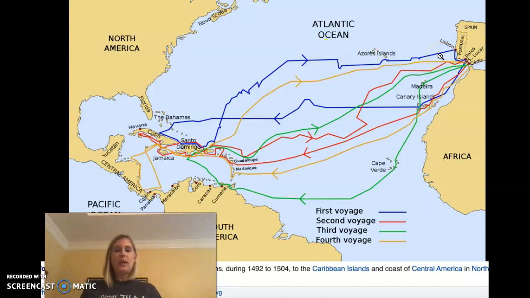Of course, King and Queen, Ferdinand and Isabella, are thrilled with what Columbus is returning with. And you can see with this map, they are going to send him back 3 more times. So he has a total of 4 voyages to the New World. So, of course, that is going to be on your number 3.